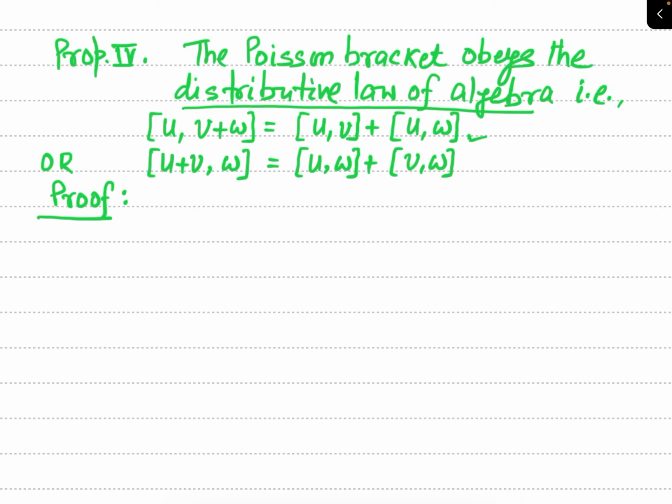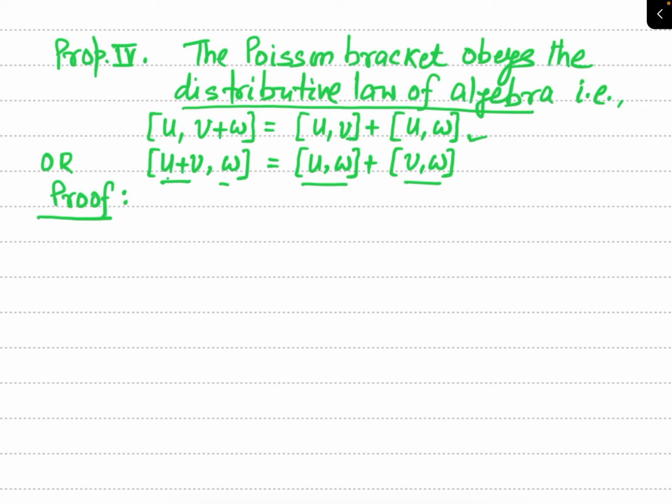See this property. Or if you want to define the Poisson bracket of u plus v and w, then that will be Poisson bracket of u and w plus Poisson bracket of v and w.